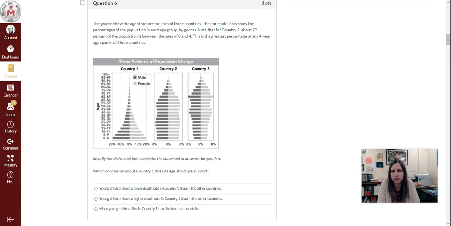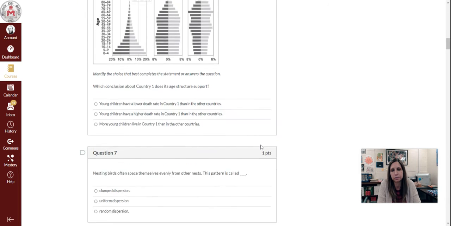Identify the choice that best completes the statement or answers the question. Which conclusion about country 1 does its age structure support? A, young children have a lower death rate in country 1 than in the other countries. B, young children have a higher death rate in country 1 than in the other countries. Or C, more young children live in country 1 than in the other countries.